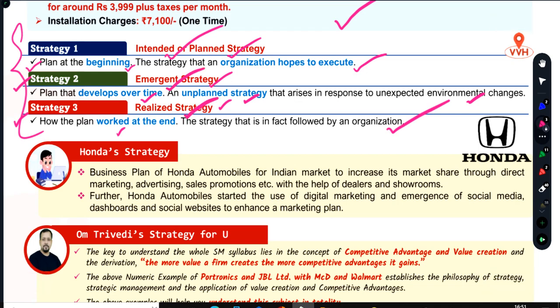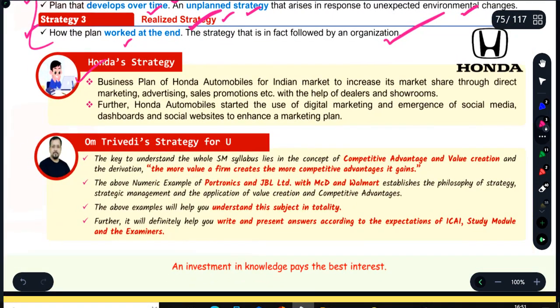Number two, I have given an example of Honda. Honda earlier started with their automobile business, and they wanted to distribute their products and services through the regular dealer showroom network. This is the planned strategy, but due to the pandemic, etc., the dealer distributor network was shut down. So say suppose they planned to distribute their products through carwale.com or cardekho.com, etc., and there are so many online e-commerce models for automobile vehicles. So that is another emergent strategy.